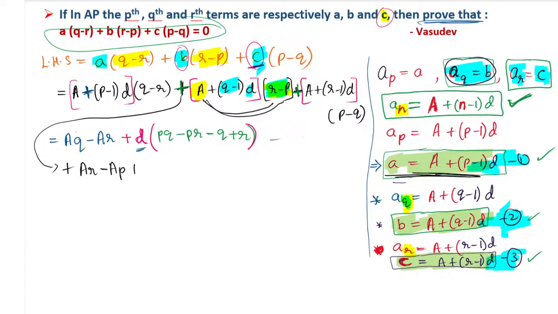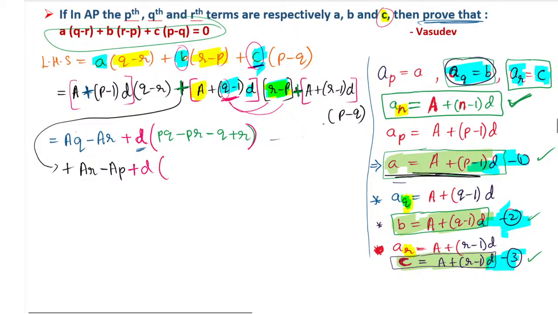Then I will take that D common. I have told that D I will not take inside the bracket. This D I am taking as it is. I am not making any changes with the D. I am keeping it as it is. So q minus 1 now we have to multiply with the r minus p. Q minus 1, if you multiply with the r and minus p, separately you take, first you multiply q, then you take minus 1 with both.